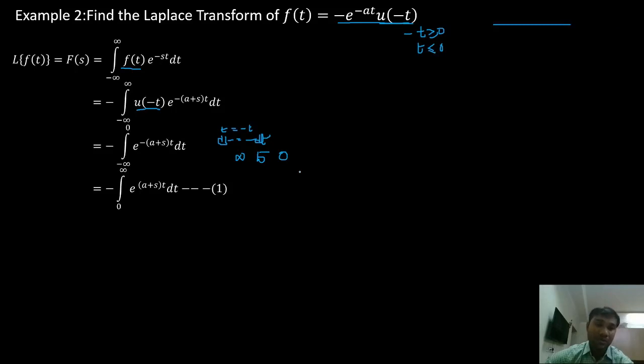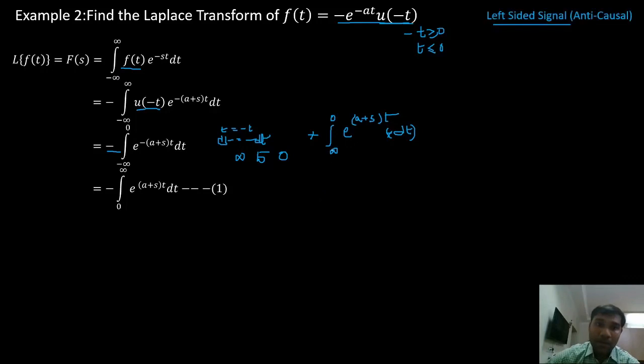My new integral is going to be infinity to 0, e power (a plus s) into t. In place of t, I substitute minus t, so minus and minus cancel. In place of dt, I have minus dt here, and I have a negative sign outside, so these two will get cancelled.